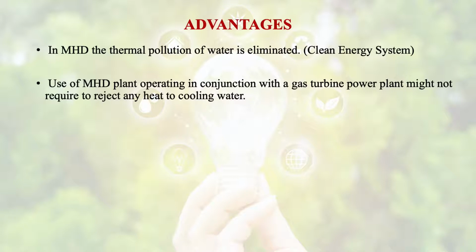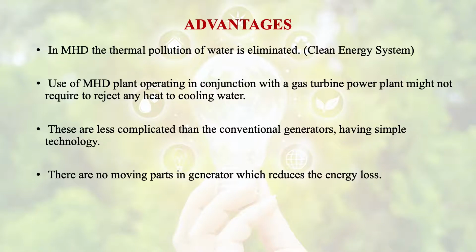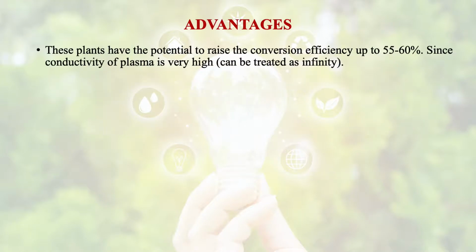These types of power generation systems are less complicated than the conventional generators, which have simple technology. There are no moving parts in generator, so it reduces the energy loss also. These plants have the potential to raise the conversion efficiency up to 50 to 60%, since conductivity of plasma is very high.